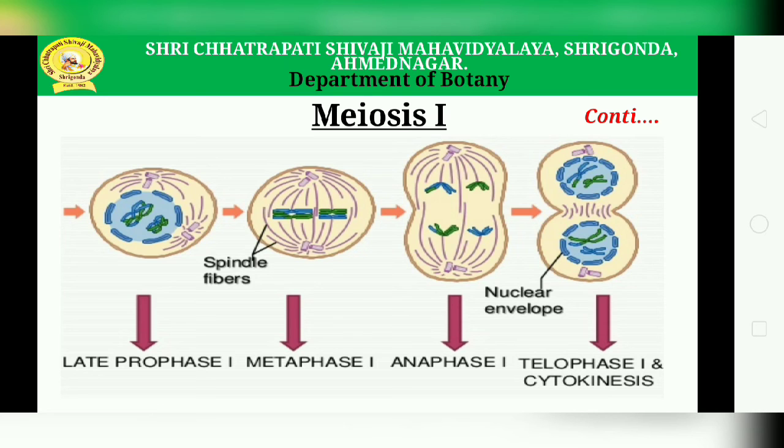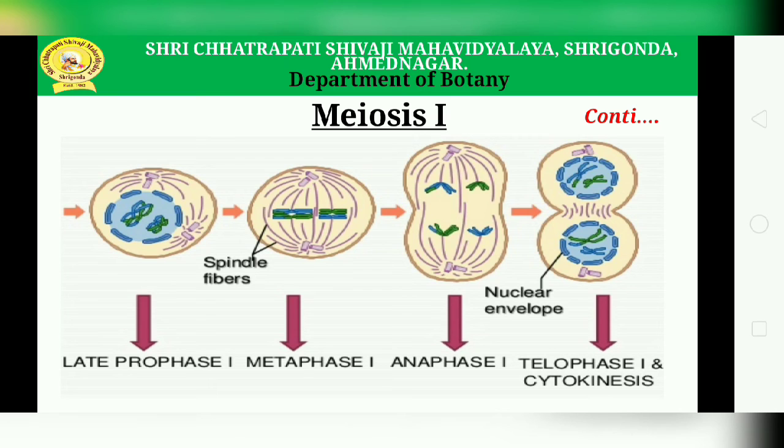In anaphase 1, two homologous chromosomes of each bivalent separate and start moving towards the opposite poles of the cell. Short chromosomes separate rapidly, but long chromosomes take time to separate. In each homologous chromosome, one chromatid is unchanged while the other has undergone mixing of maternal and paternal sections.